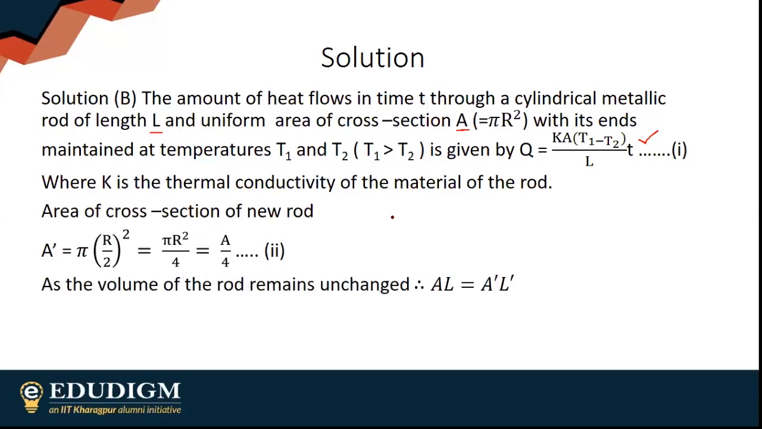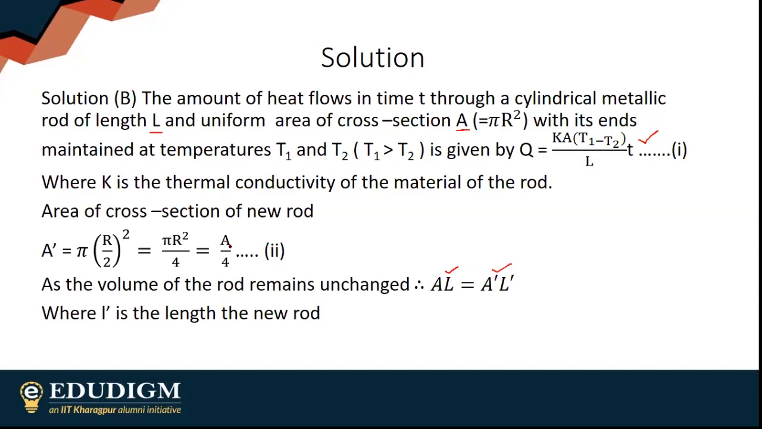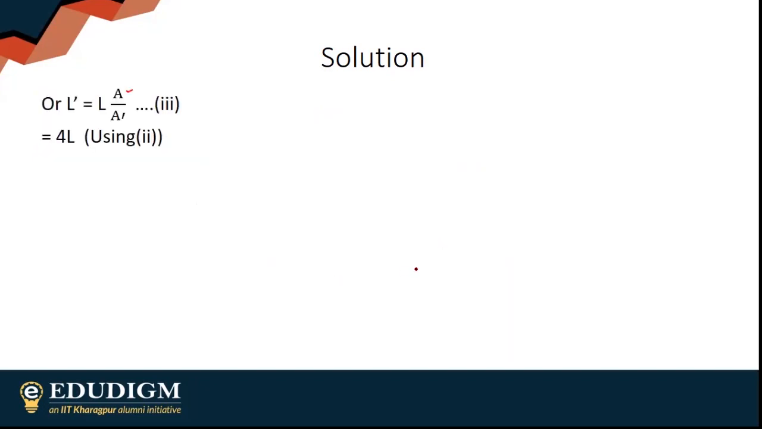Now the thing is, the volume of the rod remains unchanged. So if the area changes, the length of the rod will also change. Obviously volume is the same, so AL will be equal to A dash L dash, where L dash is the length of the new rod. A dash is A by 4, since the radius becomes half. Simply substitute this and you'll end up with L dash, the new length of the rod, being 4 times L.